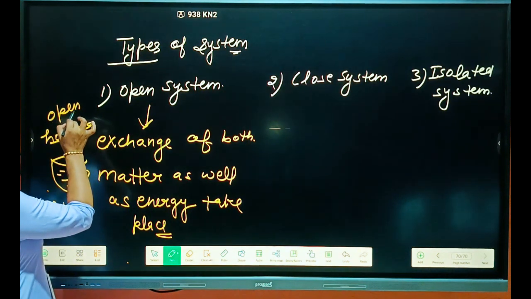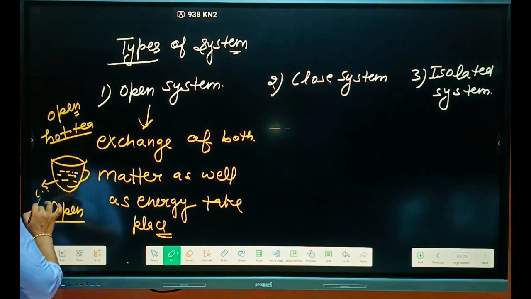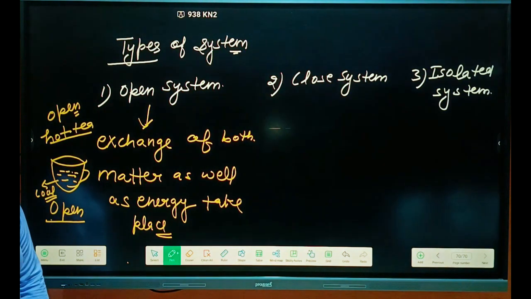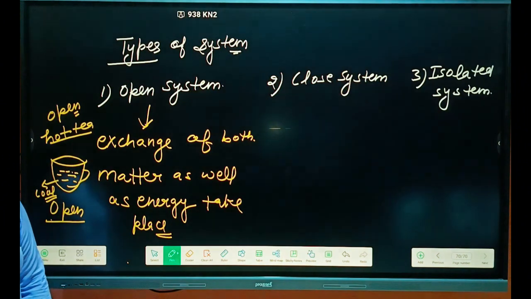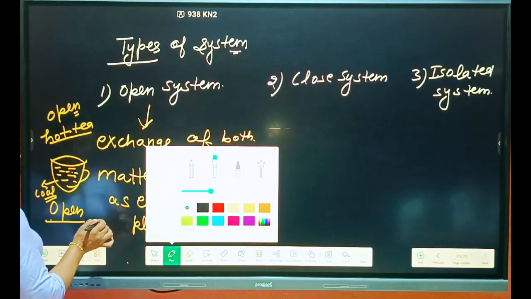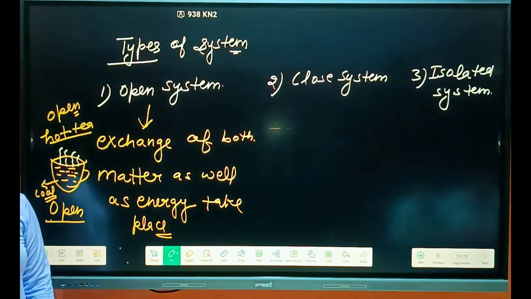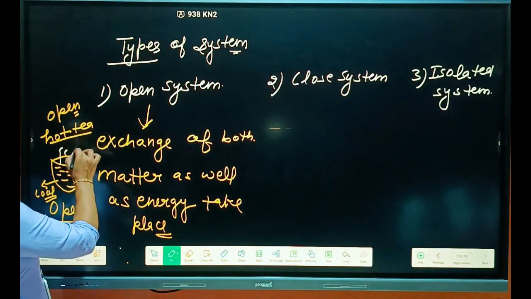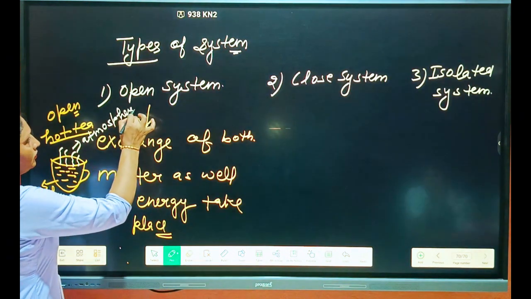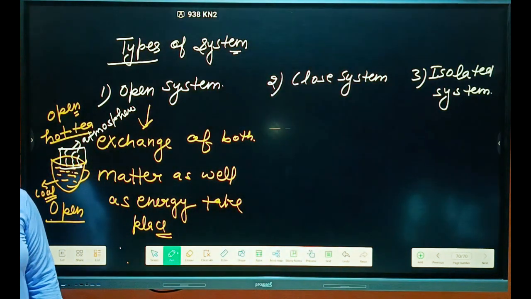Students, according to time, it is becoming cool. It is becoming cool or not? It means it is losing its energy. And because it is open, you can observe some vapors also. It is producing some vapors, and these vapors are mixing with the atmosphere. You know very well, through these vapors some matter is also exchanging.